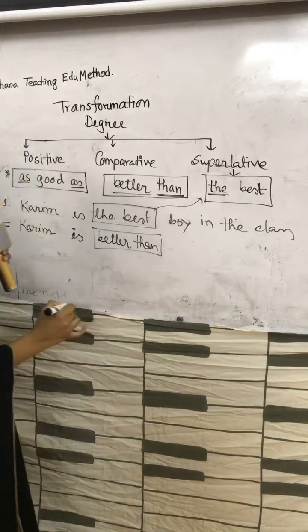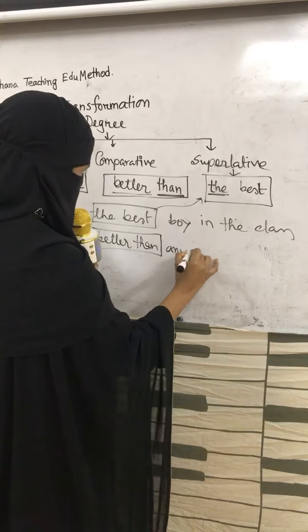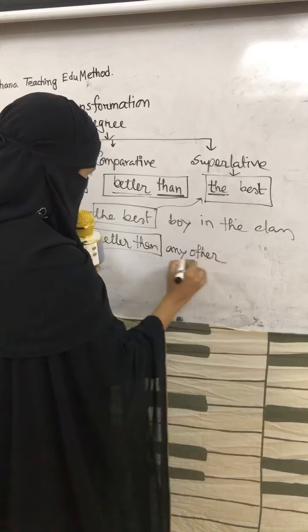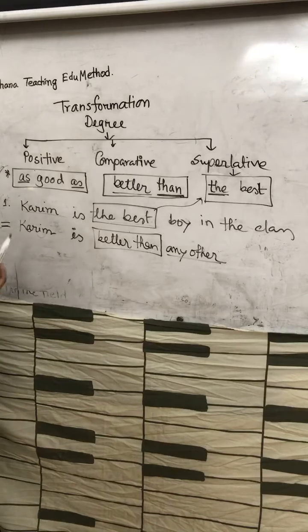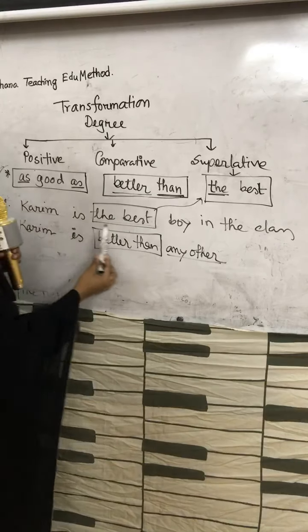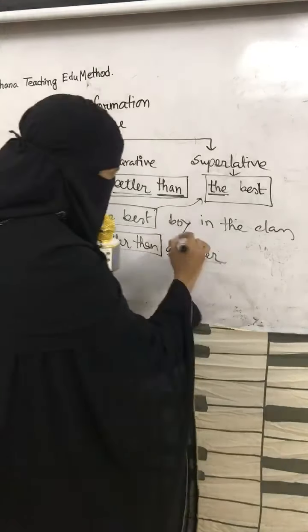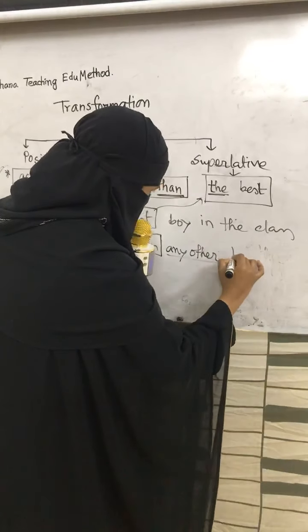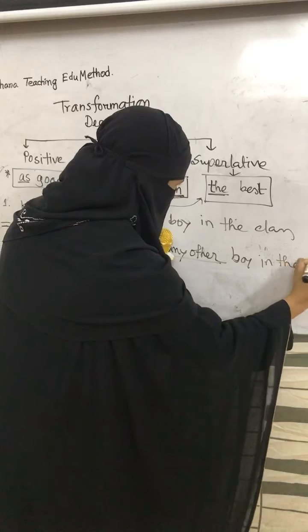Now use a word, any other. Any other, because there was no one of them. The indicator was not one of them in this sentence. There is no indicator here. Karim is better than any other. Now, the last portion of the sentence, boy in the class.